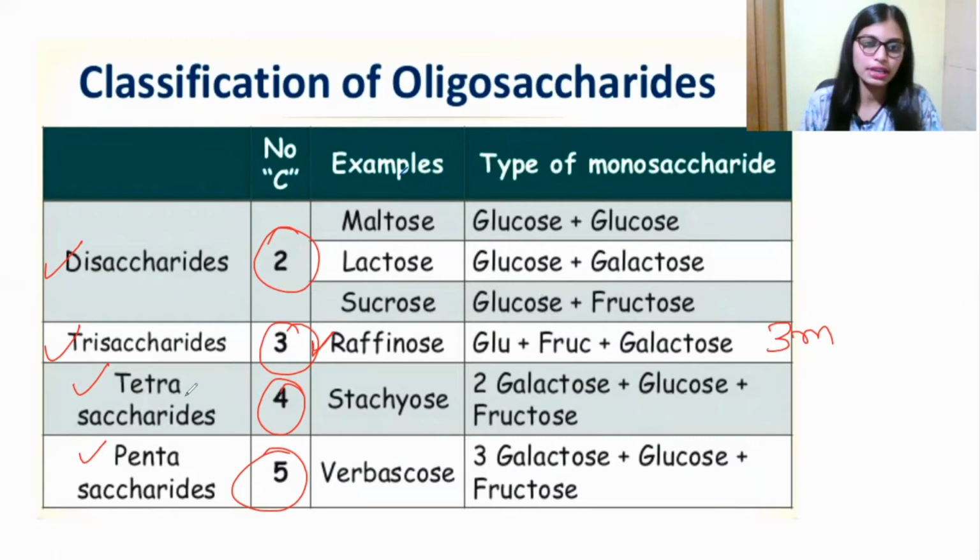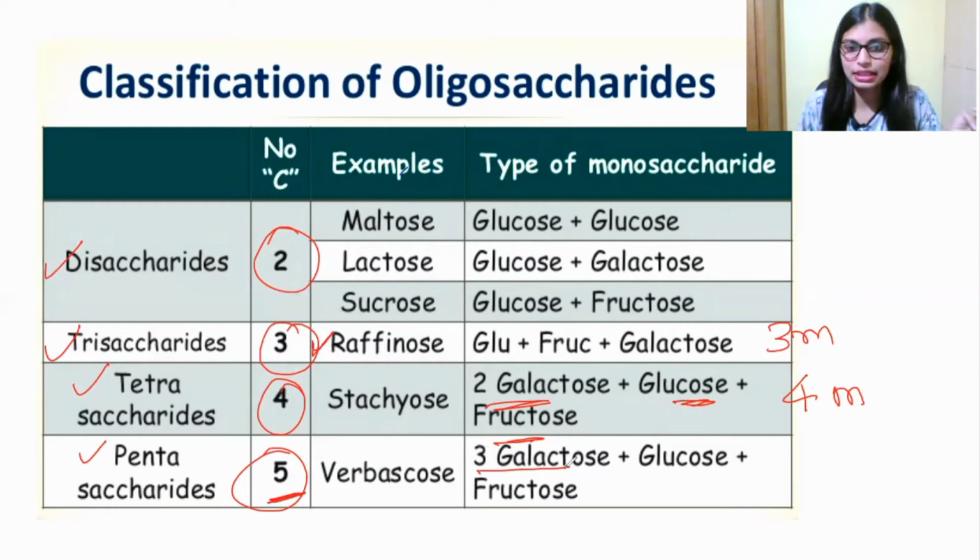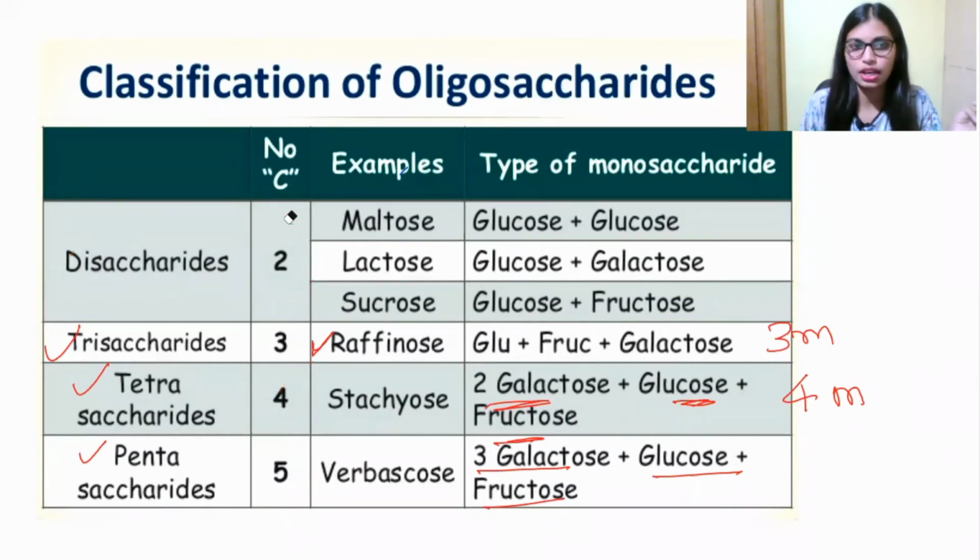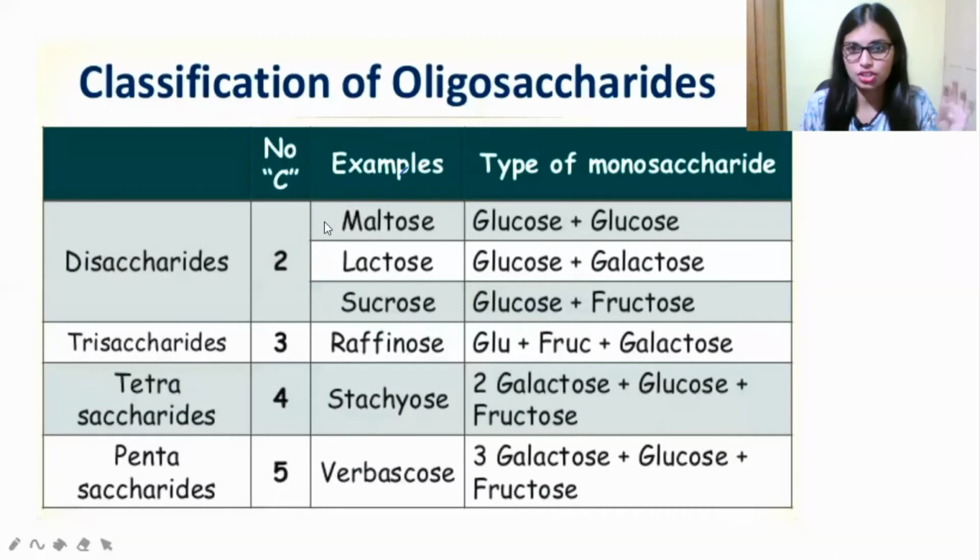Now come to the tetrasaccharide. It has 4 units, that is 2 galactose, 1 glucose, and 1 fructose. So 4 monosaccharide units form a tetrasaccharide. Now come to the pentasaccharide. Here there are 5 units, that is 3 galactose, 1 glucose, and also 1 fructose. All these together form oligosaccharide. So oligosaccharide is again subdivided into di, tri, tetra, and penta based on the monosaccharide units. This is all about classification of oligosaccharide.